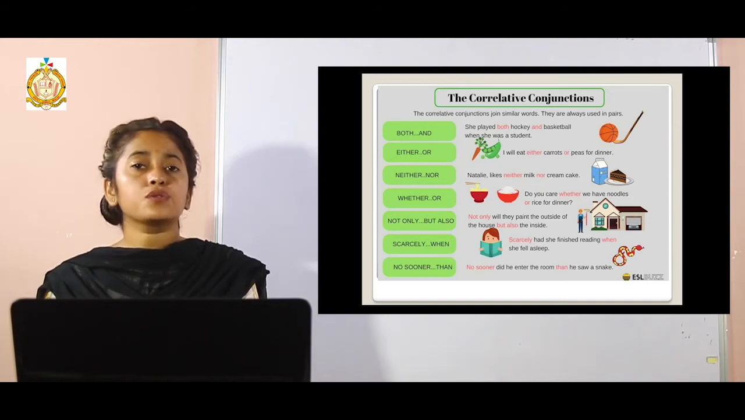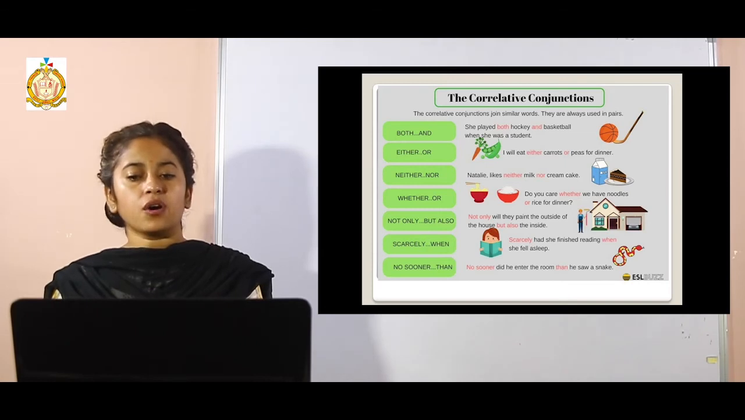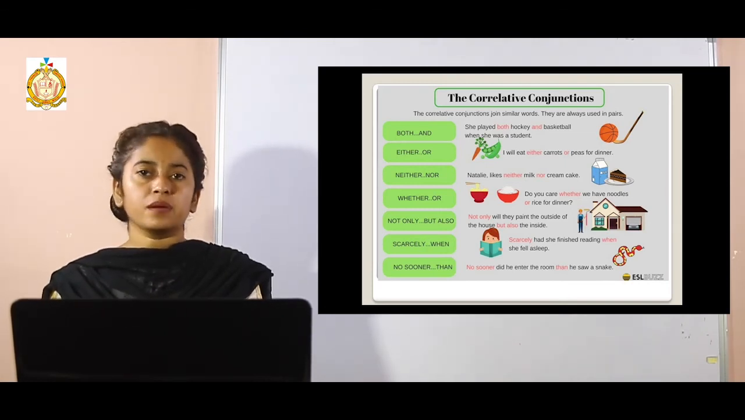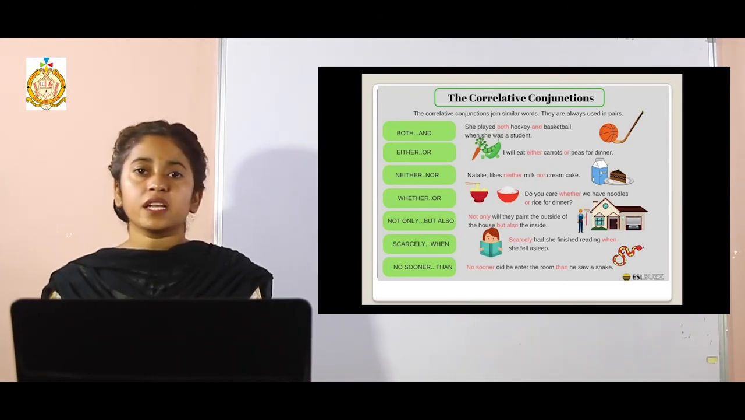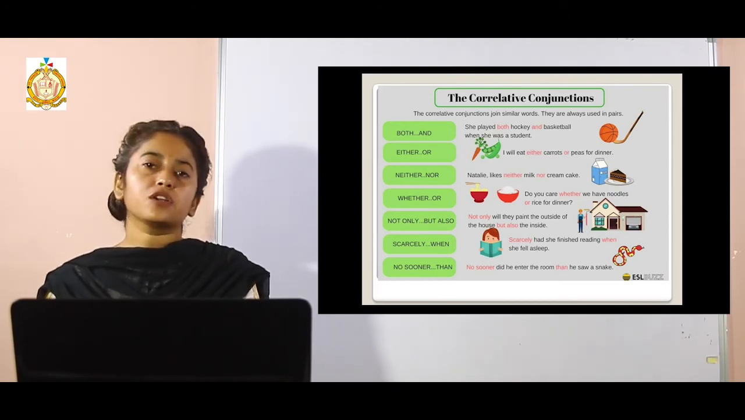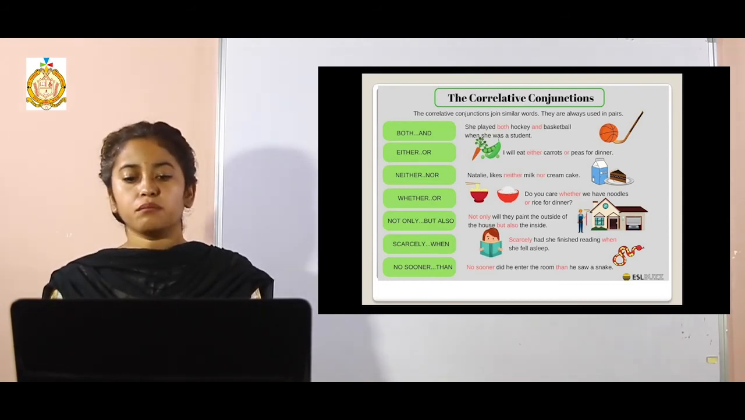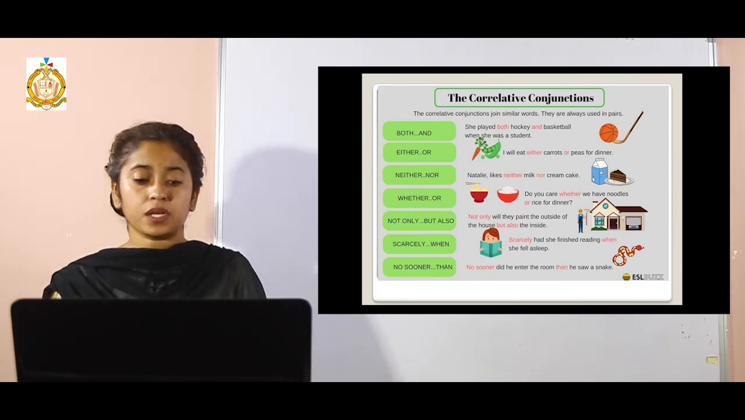"Either... or" is used to give an option, a choice we can say. I will eat either carrots or peas for dinner. Any one of them she would have. "Neither... nor," as I have stated earlier, is used in sentences where negation is there. Out of all the options, he didn't get anything. For example, Natalie likes neither milk nor cream cake. Both the things, milk and cake, she doesn't like any one of them, where a negation is there. "Whether... or" is also an option. "Not only... but also" will give you both the things.